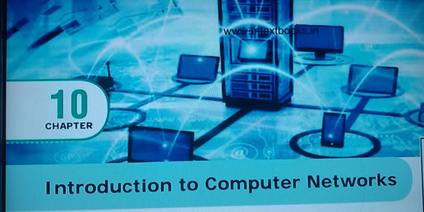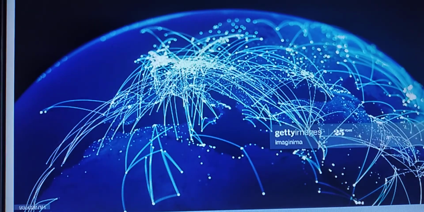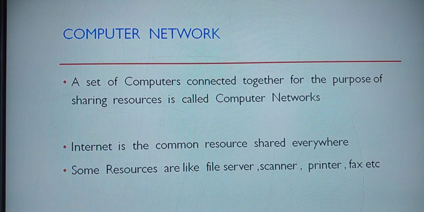Students, we are in chapter 10, Introduction to Computer Networks. Before entering into today's topic, we can have a glance over the topics that we have discussed earlier. First, we finished the definition of a computer network. A set of computers connected together is called a computer network. For what purpose are they connected? For the purpose of sharing resources.